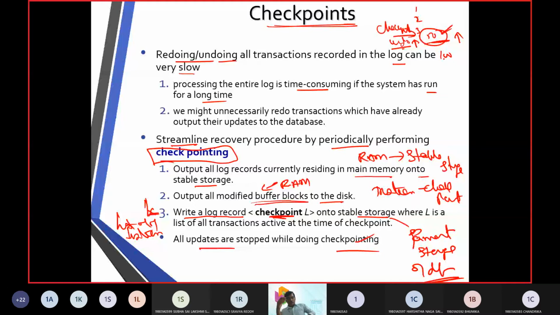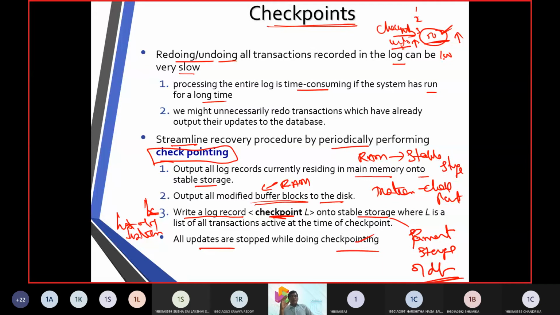So when we are using an undo operation or a redo operation, it is going to be a time consuming process. To eliminate the time consuming process, people work with checkpoints, and these checkpoints happen from random access memory to the stable storage, or they can be directly worked on the random access memory as part of temporary storage locations, which we call buffers.